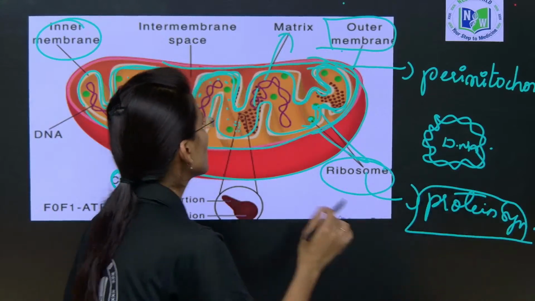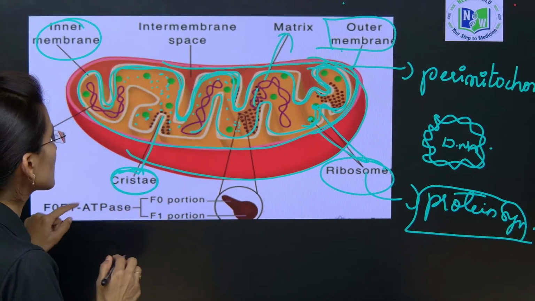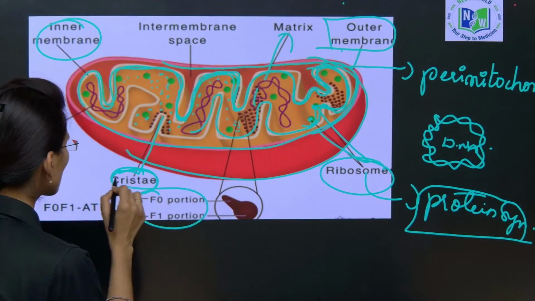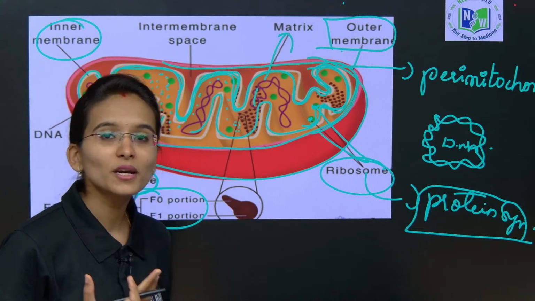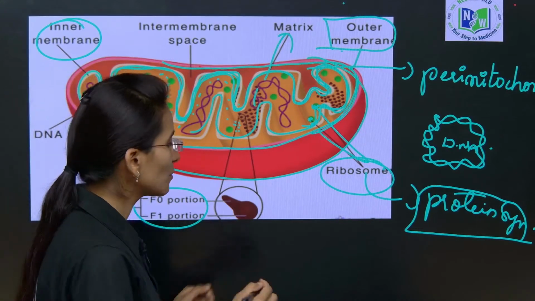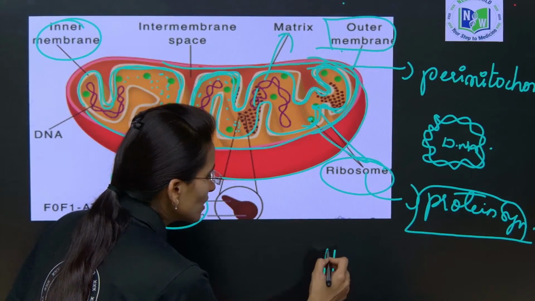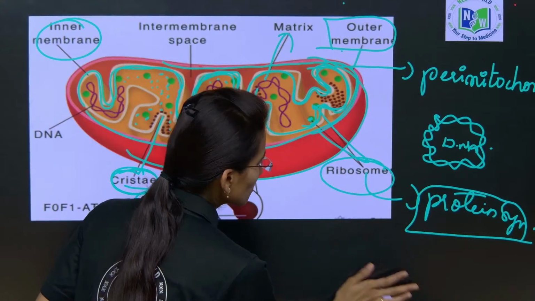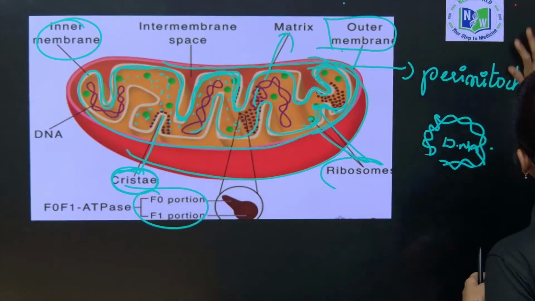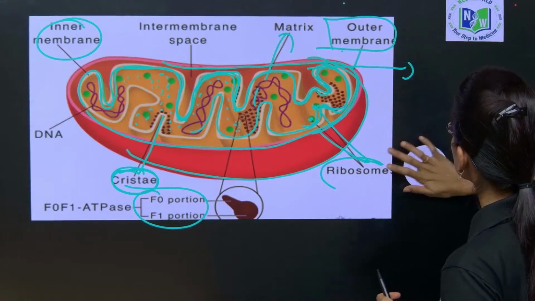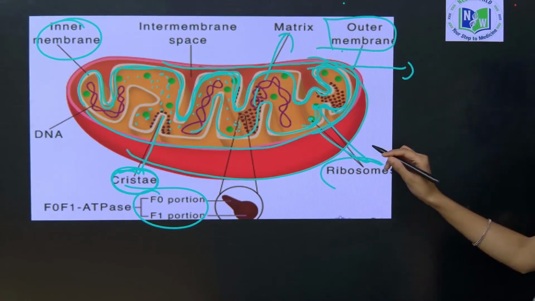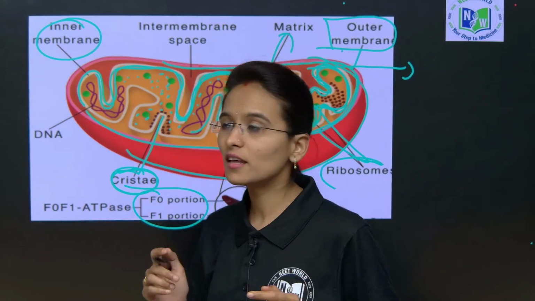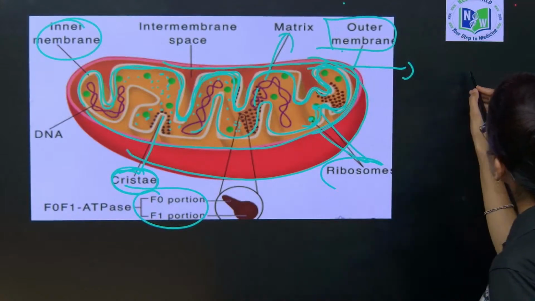If you look into this inner membrane, you can find some particles called the elementary particles. I will write it here, children. This is also very important, so please note it down. The elementary particles are present on the inner membrane of the mitochondria, attached to that inner membrane. It will be in this form.